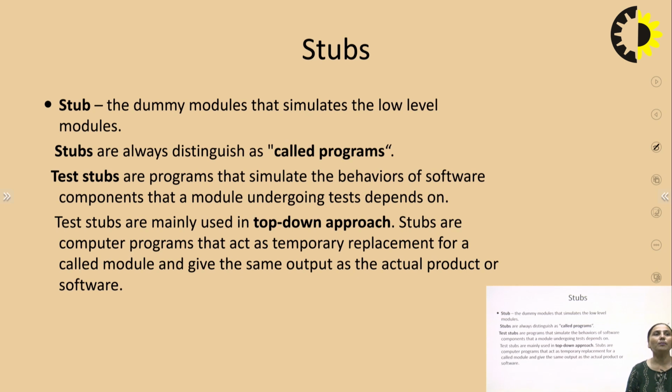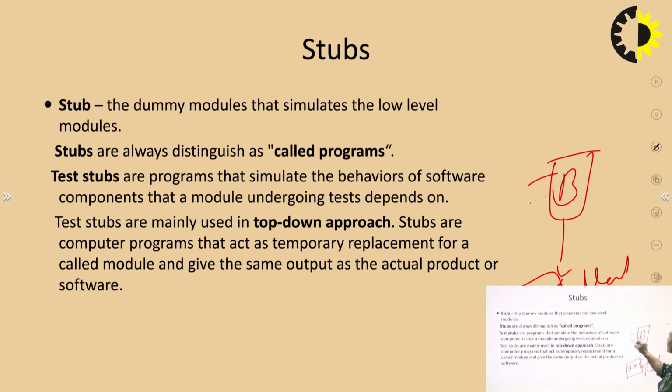So stubs are the dummy modules that simulate the lower level of testing, and stubs are always distinguished as called programs. They are the called programs, because this particular unit which needs to be tested is calling this particular module. Now, test stubs are programs which simulate the behavior of software components that a module under test actually depends on, and they are mainly used in the top-down approach.